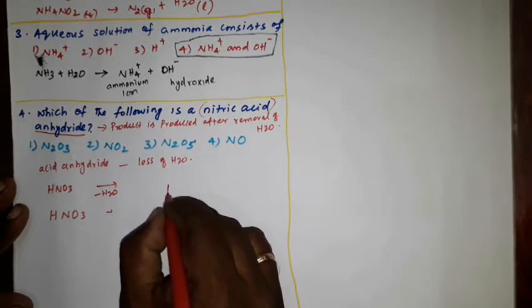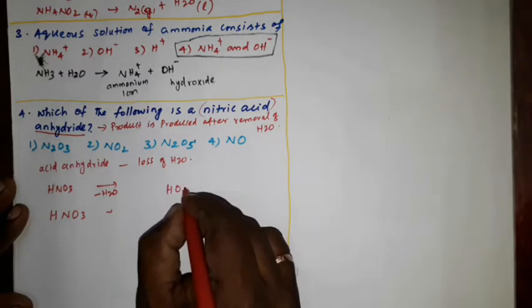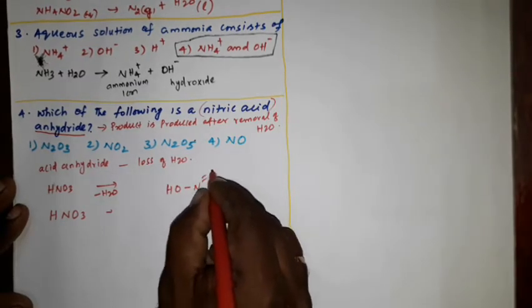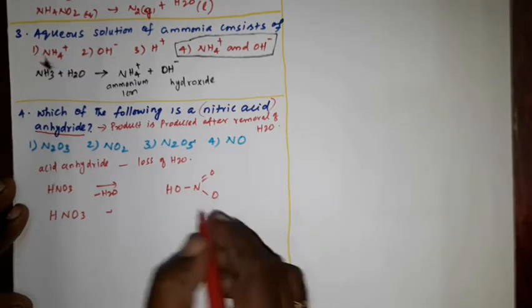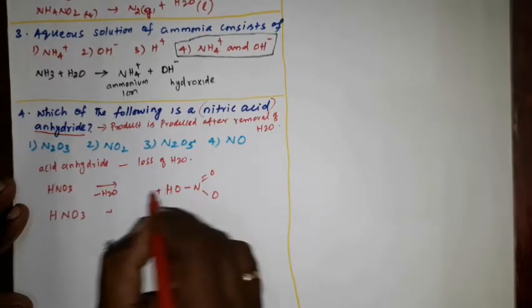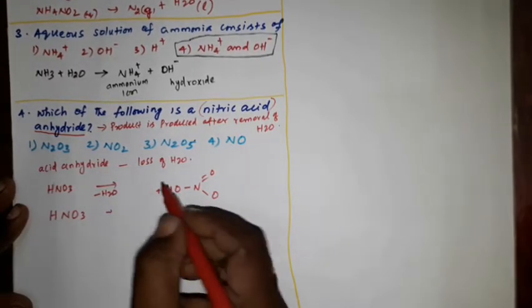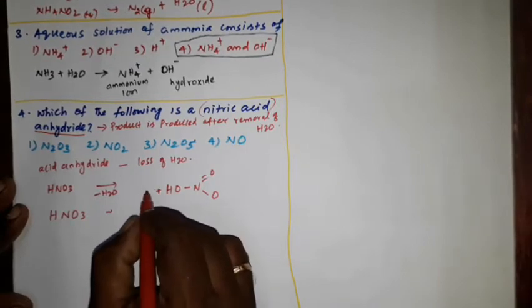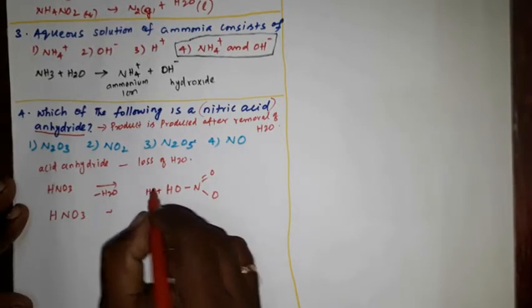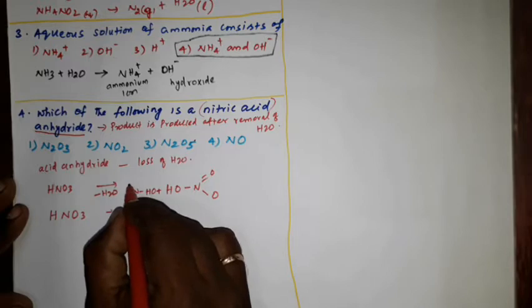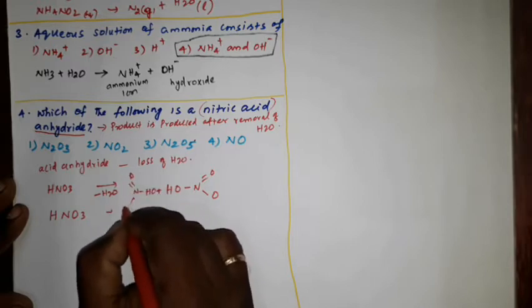Oxygen atom OH, then nitrogen double bond O, oxygen, then plus one more molecule of this nitric acid, here H, O, nitrogen double bond O, then here O.